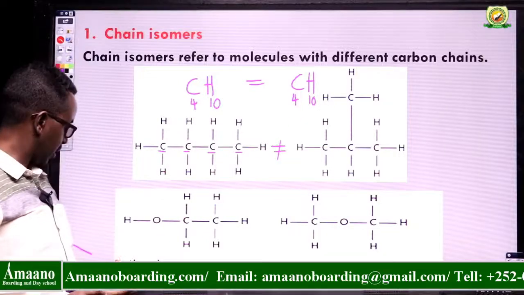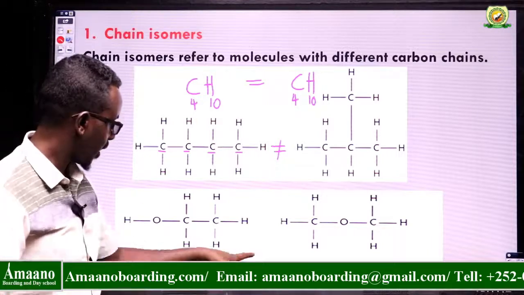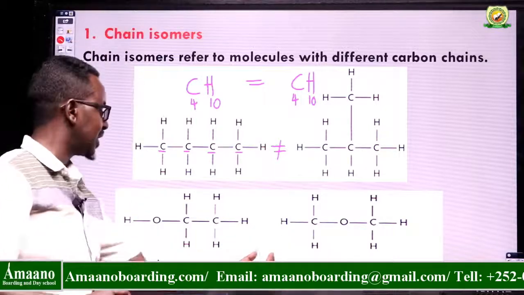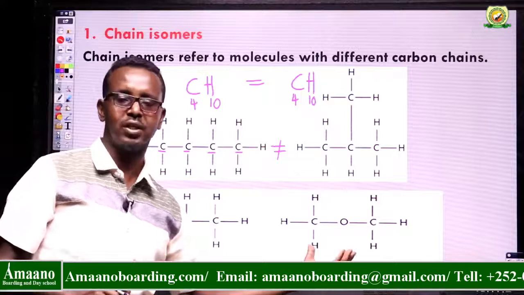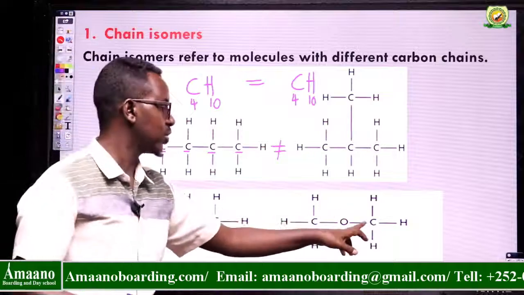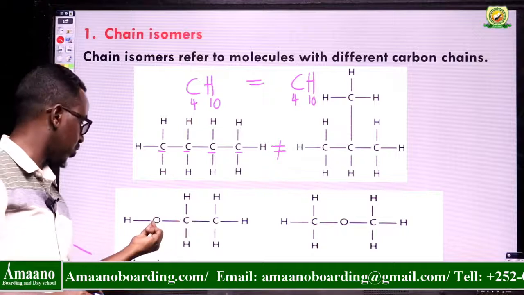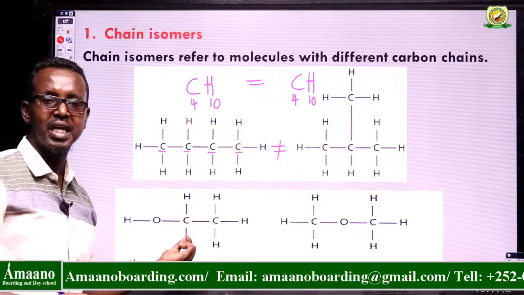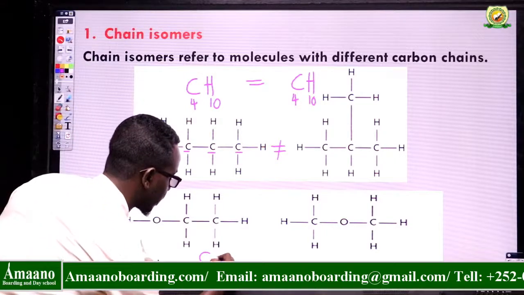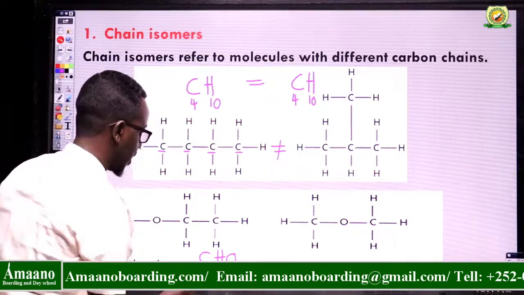What about here? Here we have ethanol, and here we have methoxymethane. It is a kind of ether. This is an alcohol, this is an ether, not ester. It contains 2 carbons, 1 oxygen, and 6 hydrogens. Again, if you consider this one, 2 carbons, 1 oxygen, and 6 hydrogens. So they have the same molecular formula.